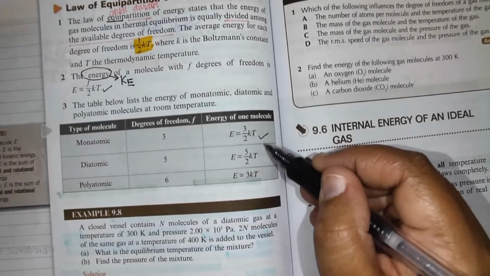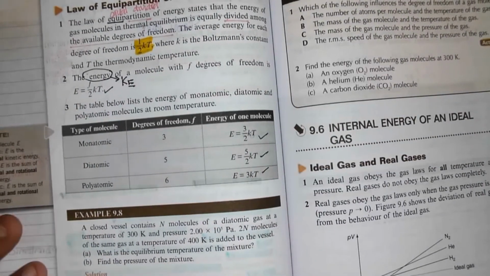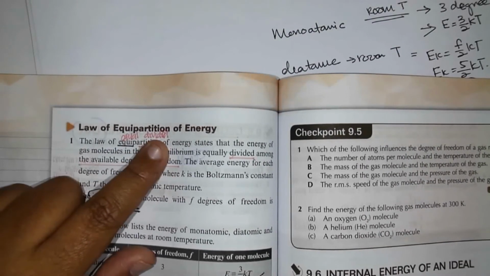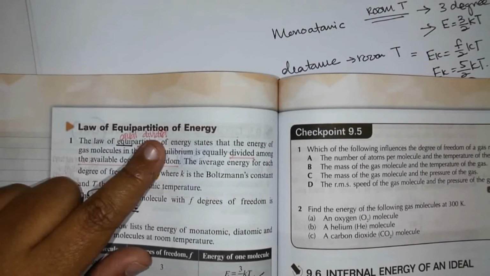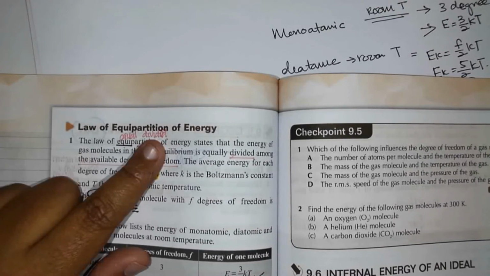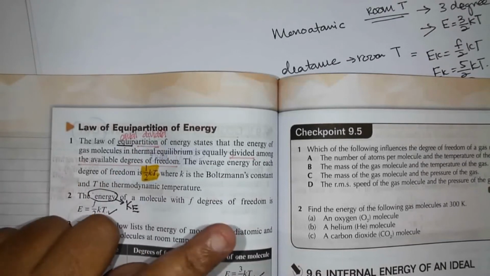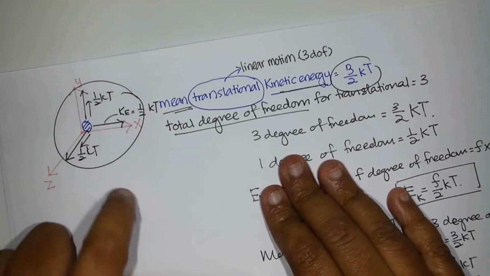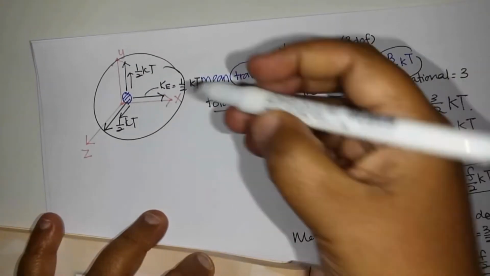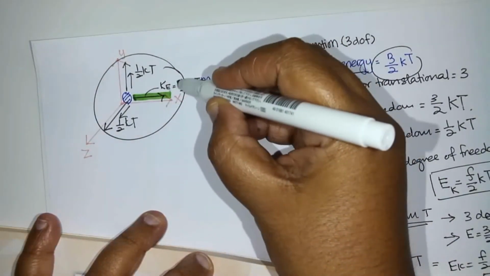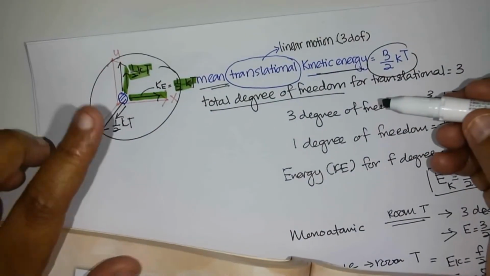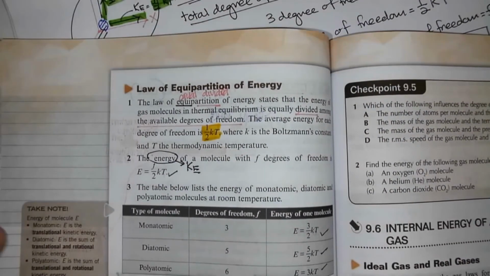We already did these 3 examples. So that is all about the law of equipartition of energy. Energy is equally divided among the degrees of freedom. The average energy for each degree of freedom is half kT. So 1 degree of freedom will have half kT. Let me draw here: 1 degree of freedom, half kT; 2 degrees of freedom will be plus. Alright, so that is it for today's lesson.